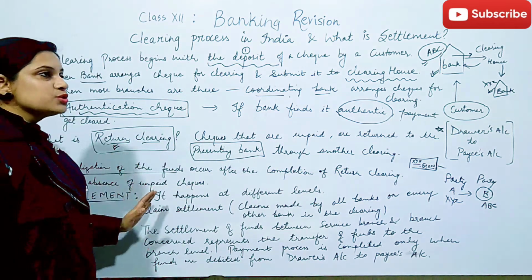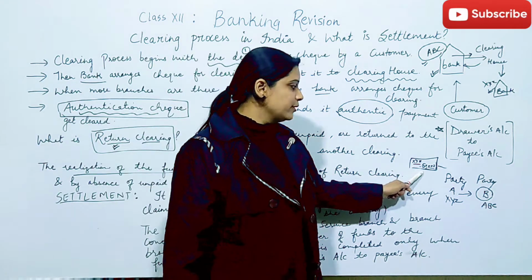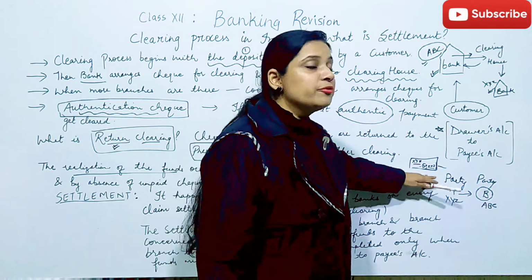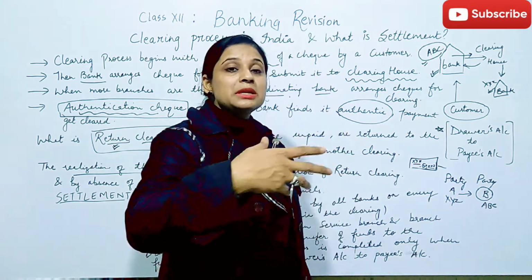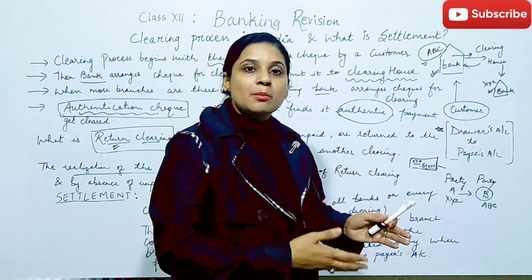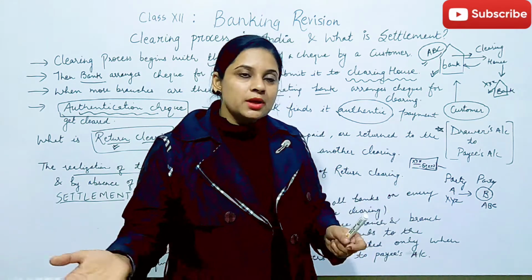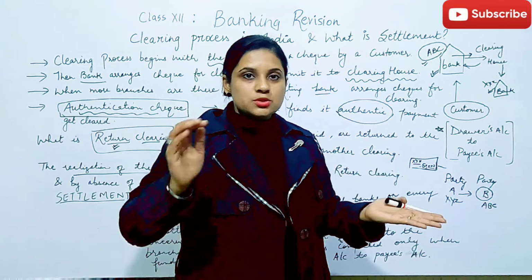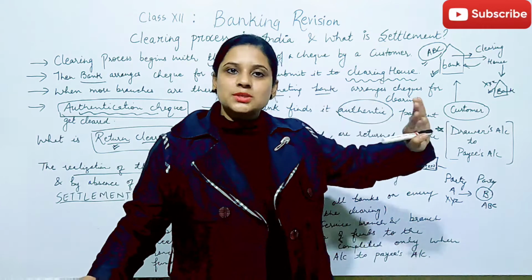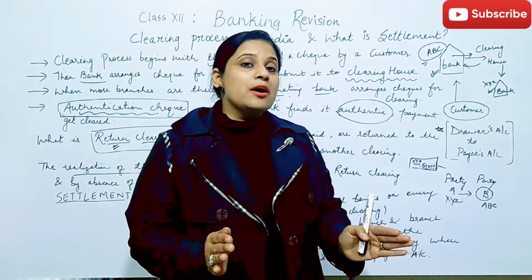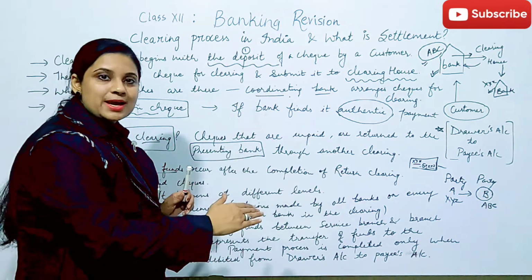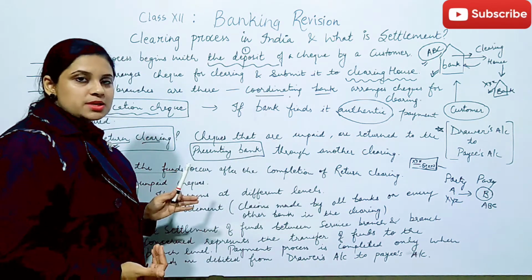So the realization of funds which we are talking about, like 50,000, is one example that we have taken. Till the time 50,000 gets cleared, similarly there would be some other checks also, and some of those checks would go for return clearing. Whenever we complete this process of returning the checks and sending the checks for further clearing, only after that is the realization of the funds completed.